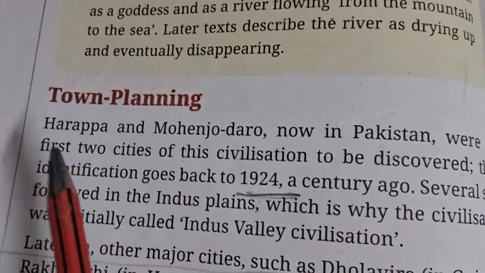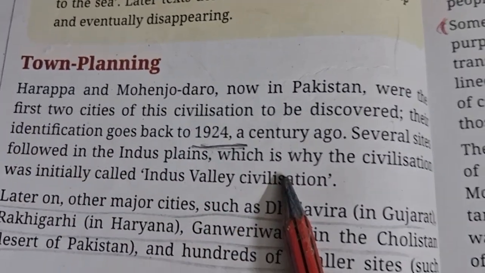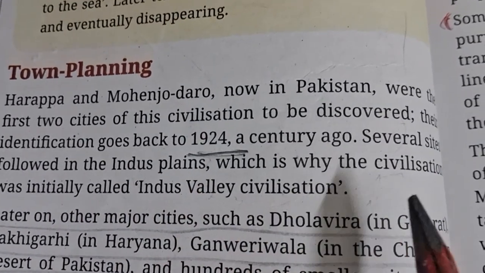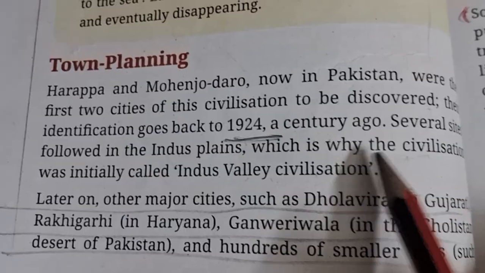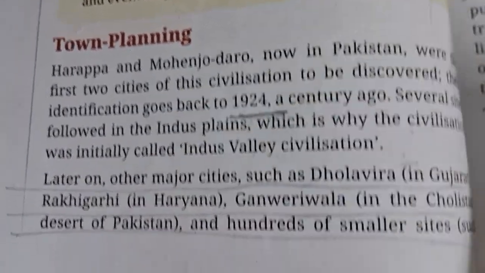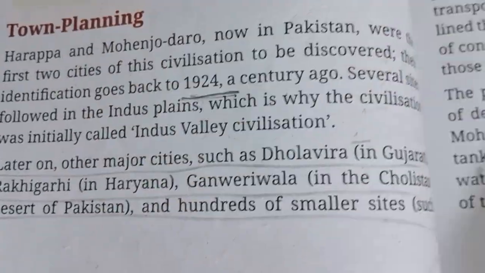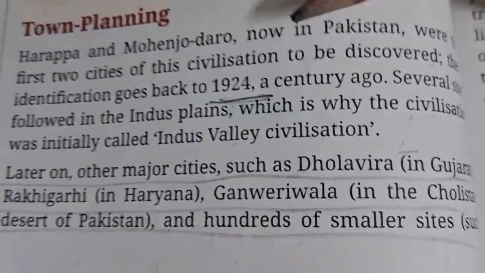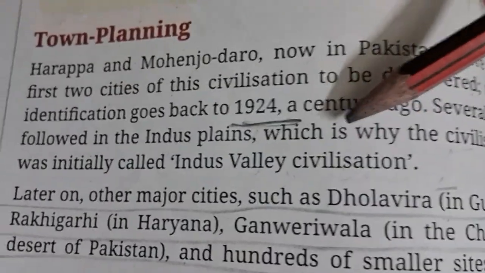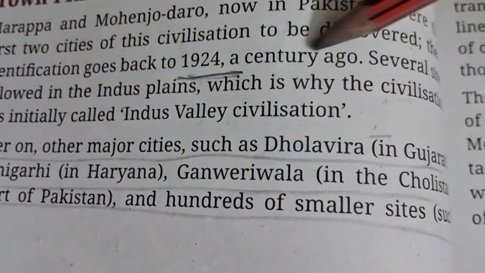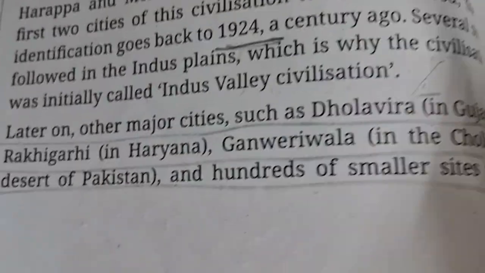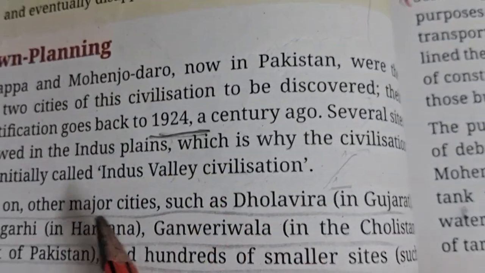Several sites followed in the Indus Plain, which is why the civilization was initially called the Indus Valley Civilization. Yes, because several sites followed in the Indus Plains, and there are so many valleys or up and down areas. So because of the river, we also called it the Indus Valley Civilization. Now come to this part. I told you that from the map structure we can read many names.